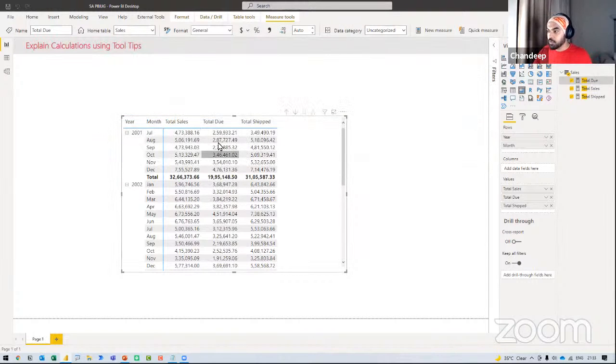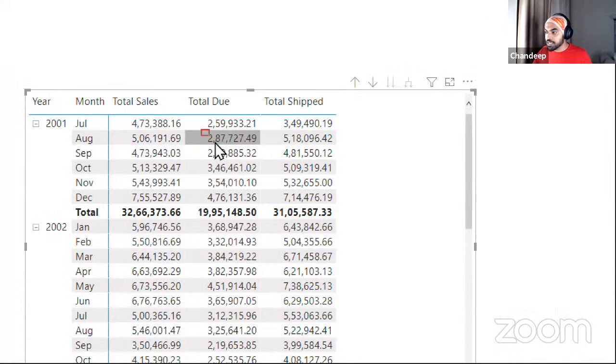If I now press enter on this particular calculation, what I'm going to see now is a number which is far lesser than 500 and 1000. Now, this is the number that is due, that was sold in the current month, also became due in the current month. If the sales of the current month are spilling over multiple months, then somebody could also ask you, hey, this is okay. This is the amount which is becoming due in the current month of the sales of the current month.